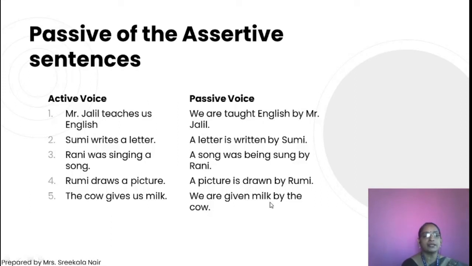Here are some more sentences we can write. Ram does not like Mohan. Then we can convert it: Mohan is not liked by Ram. She was winding her watch. We can convert that sentence like: her watch was being wound by her. I have not given the permission. The permission has not been given by me. They will have finished the job. We can convert it: the job will have been finished by them.